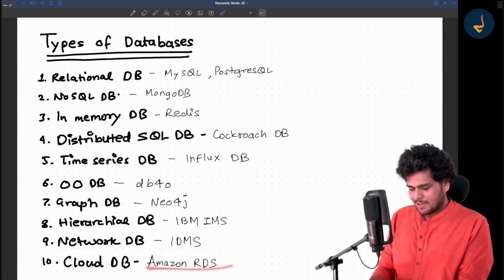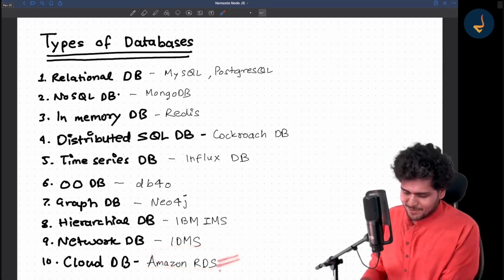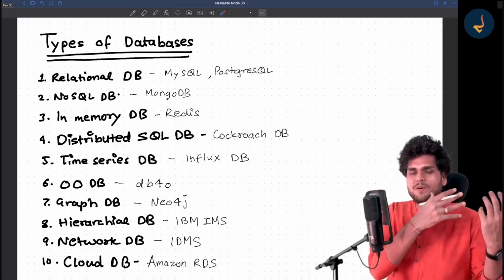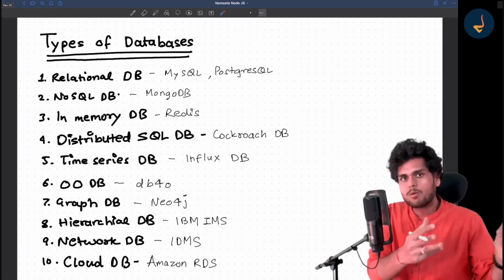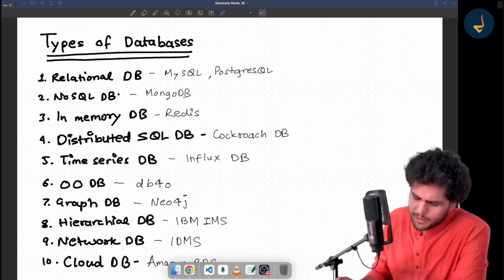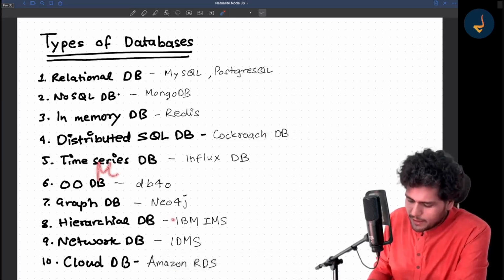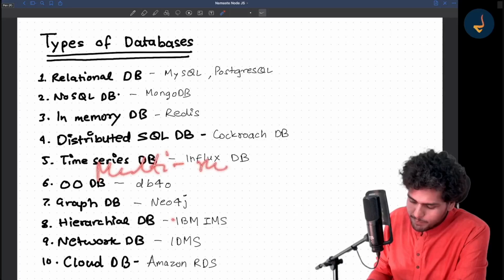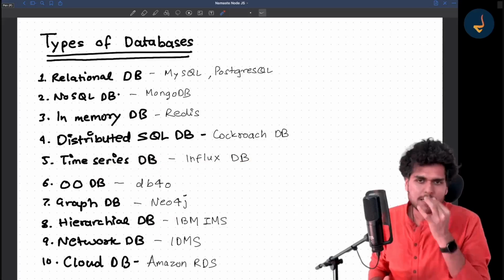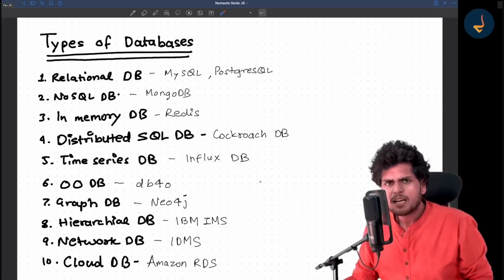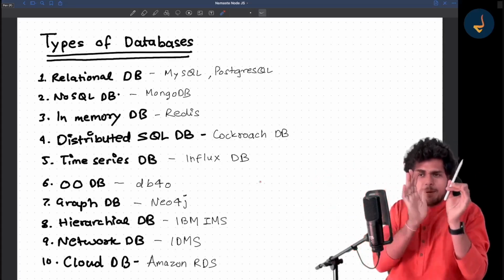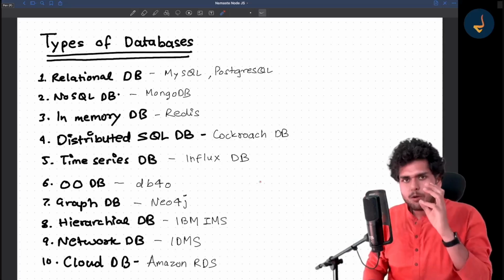So basically, it's a part of Amazon's implementation of relational database available on cloud, right? So you don't have to know more about it. There are multiple different types of databases also. Something like a multi-model database, which I'll talk a little bit more about. So you don't have to know everything about it. Just keep a few databases in your mind.